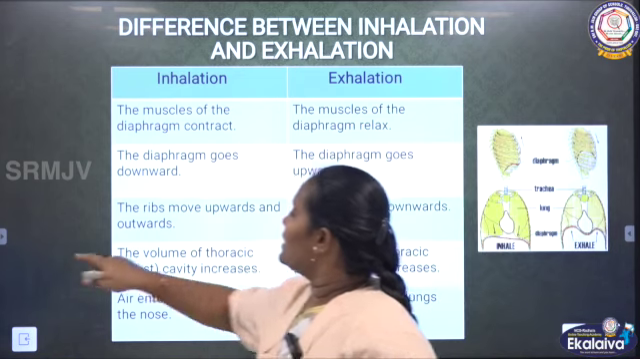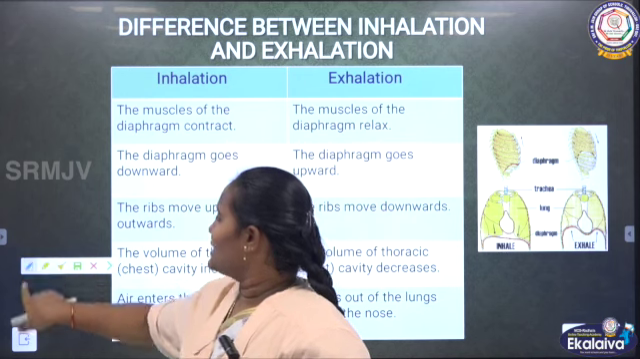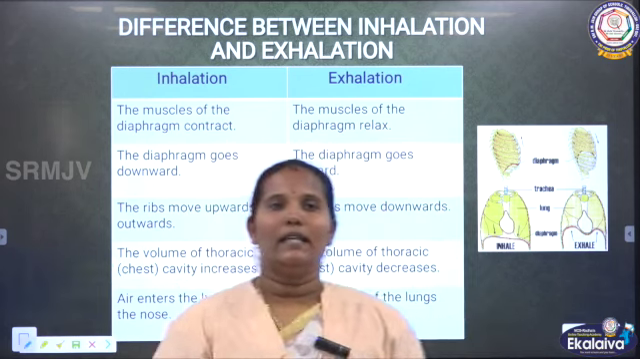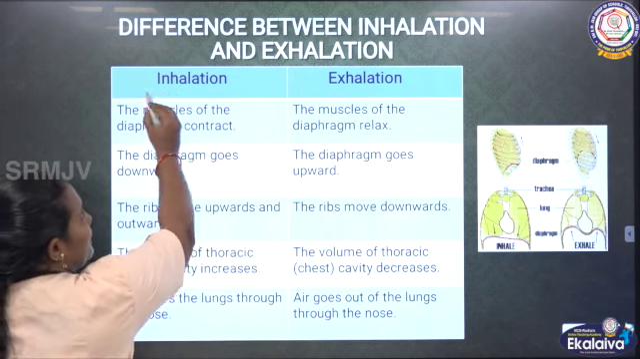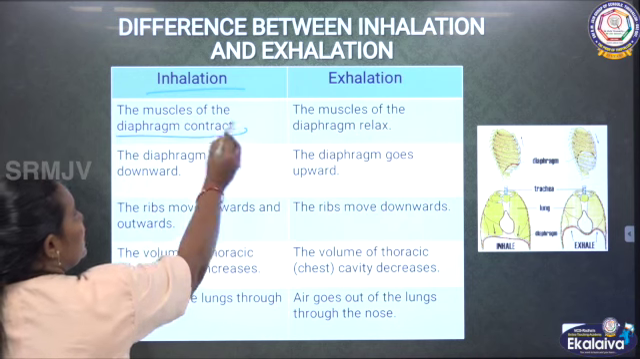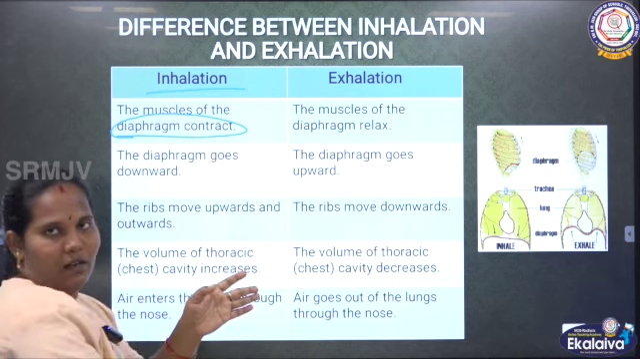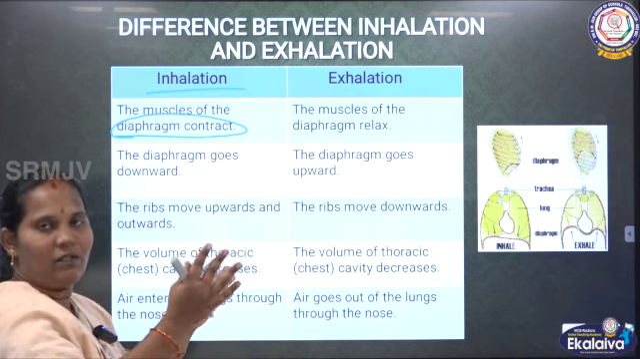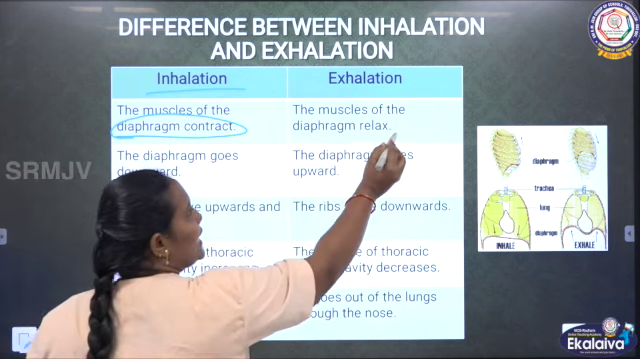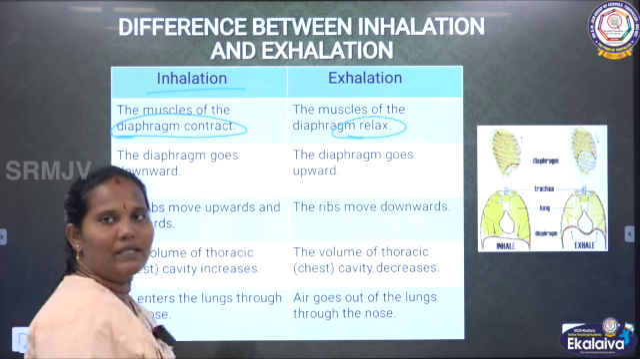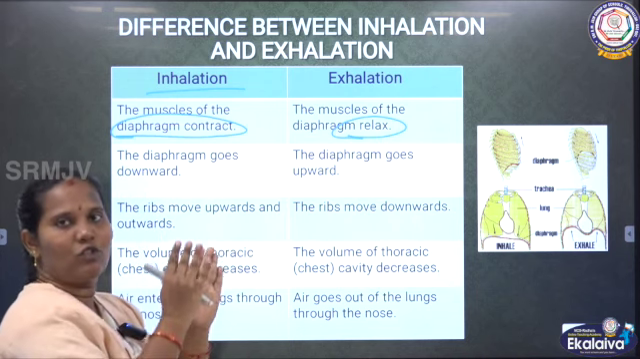Next one is the difference between the inhalation and exhalation process. During the inhalation process, the diaphragm will contract. The diaphragm contracts, which means it moves downwards, because it needs more space to let the air enter. During the exhalation, the diaphragm will relax. Relaxing gives the pressure to rush the air out from the lungs.